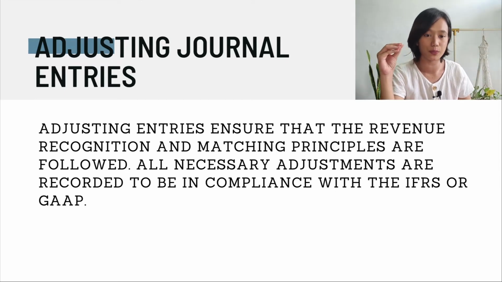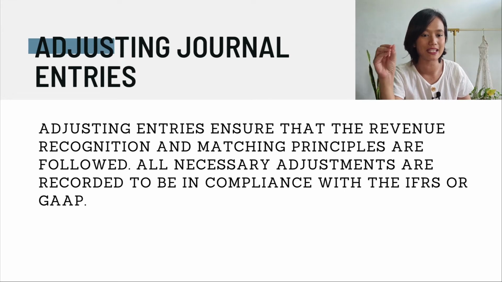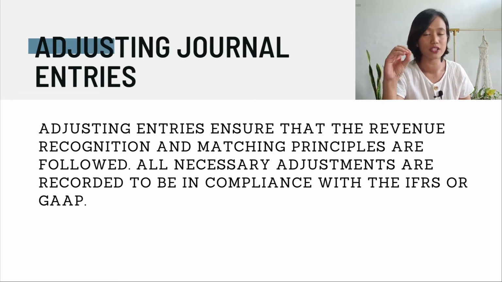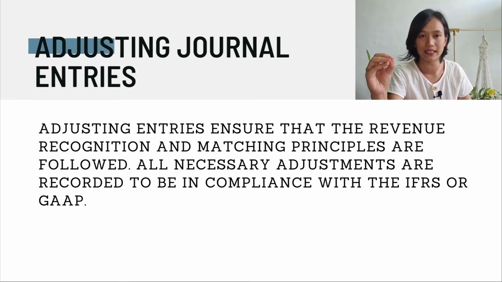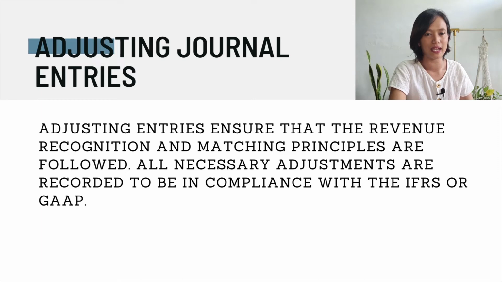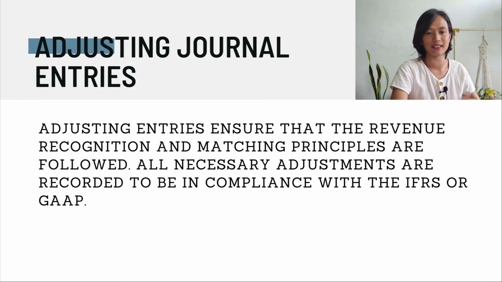So we have to make all the necessary adjustments to be in compliance with the financial reporting standard, or just to say that the financial information we have reported is accurate and fairly presented.